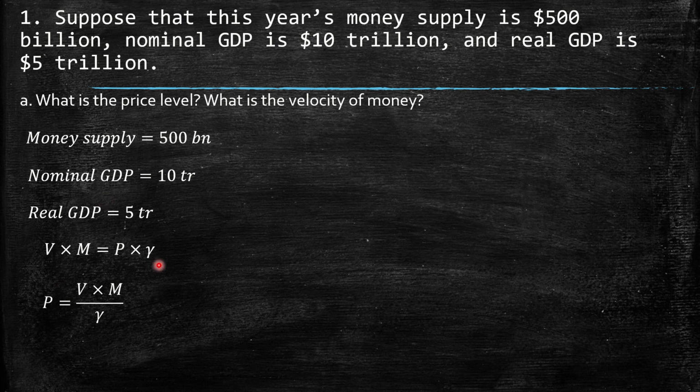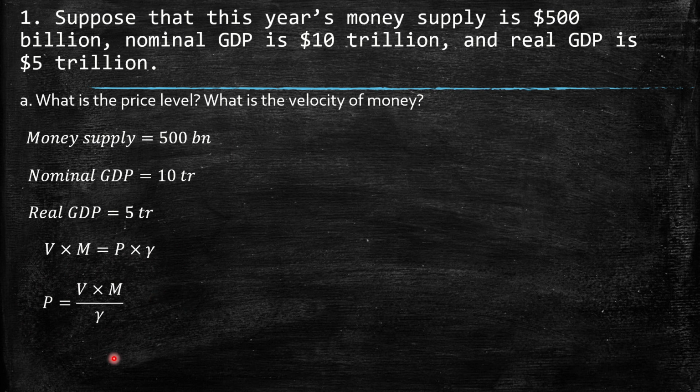Taking into account the velocity of money, this equation that we verified throughout the chapter, that the velocity times the money supply is exactly equal to the price times the real GDP, the production, we're going to rearrange and solve for P.